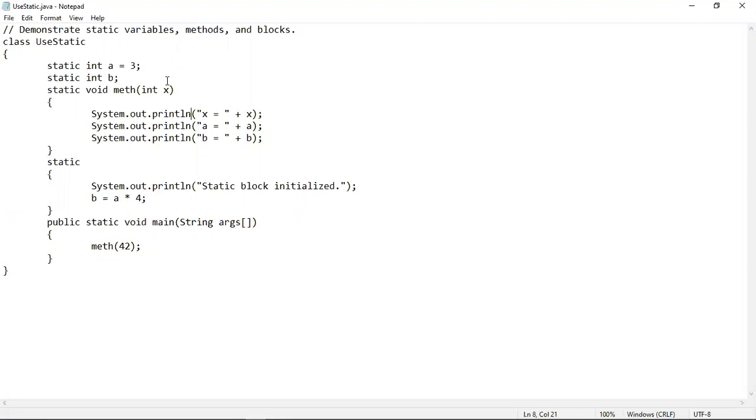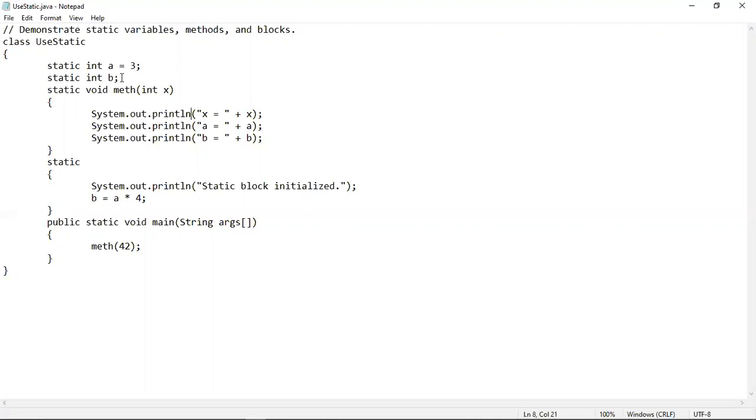So in this program, at first, the static variables a and b will be declared and filled with all zeros. That means a will contain 0 and b will contain 0. Here you can see that the main method is still not executed. As the static keyword executes before the main method, the execution will start from the static variable declaration in this program.